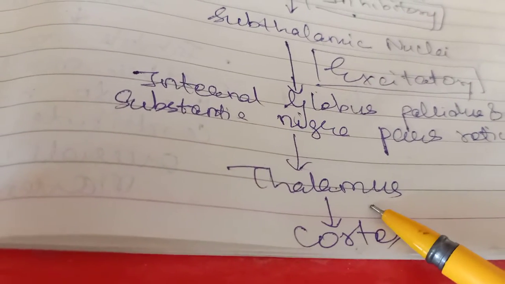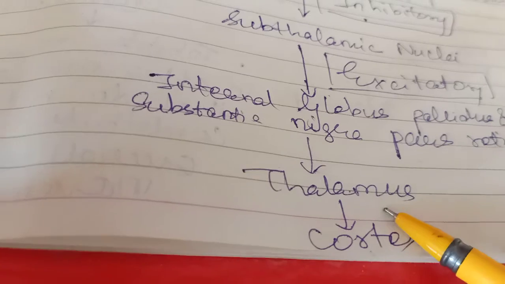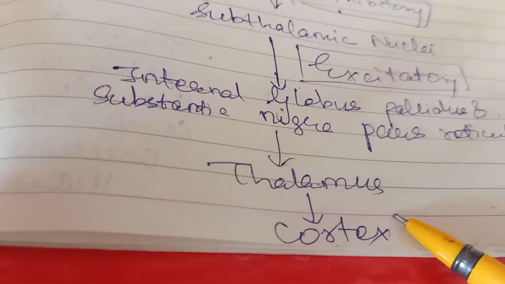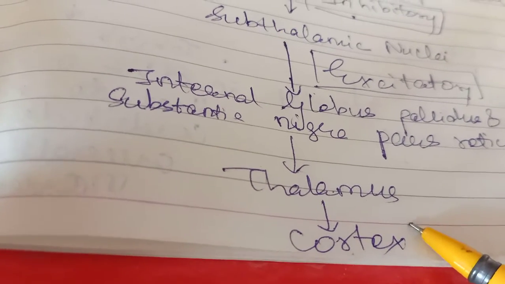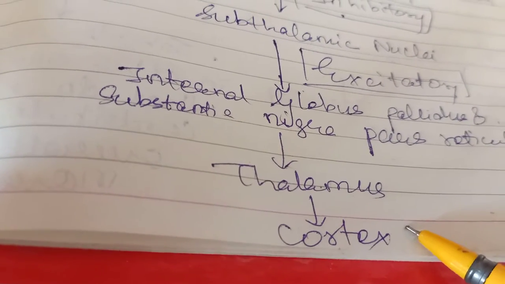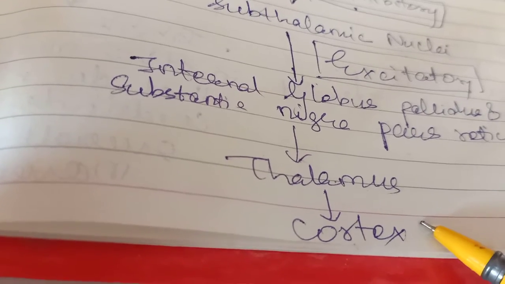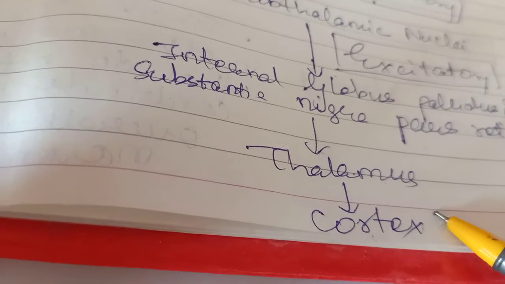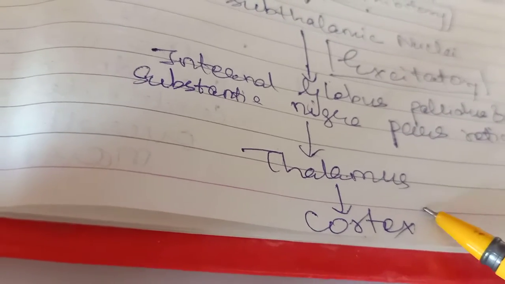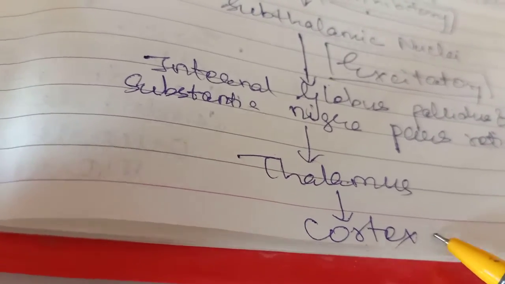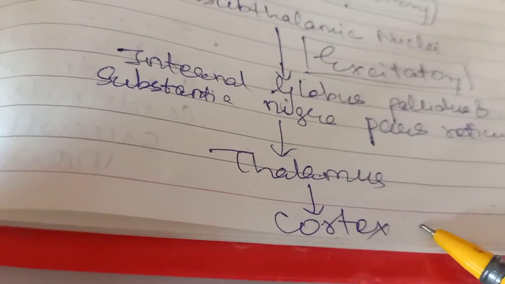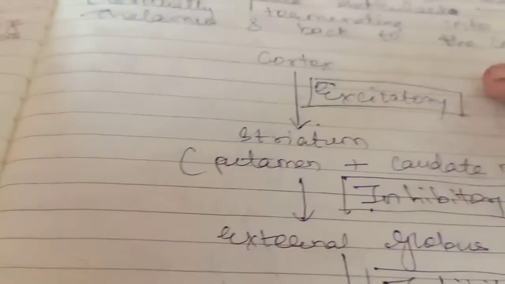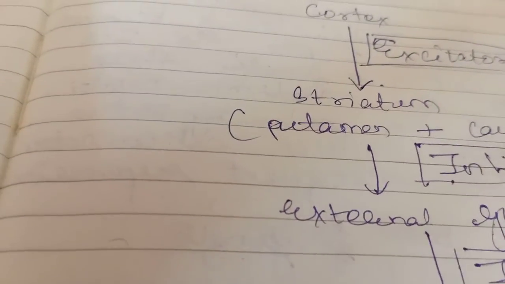So there will be a decrease in excitation of the motor cortex, as the thalamus in turn sends inhibitory signals to it, and the end result would be less movement. So the motor cortex will turn down and will not be able to send signals for movement to the spinal cord and the muscles, and so the end result you will get is less movement. Okay. So this was all about the basal ganglia pathway.